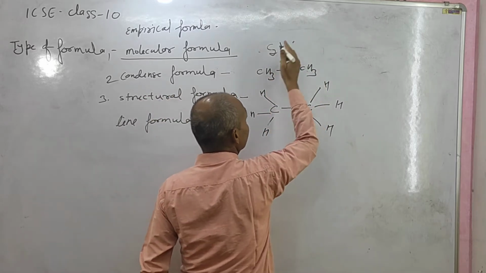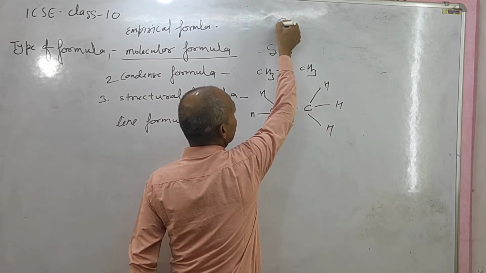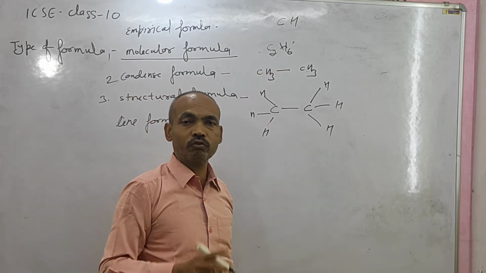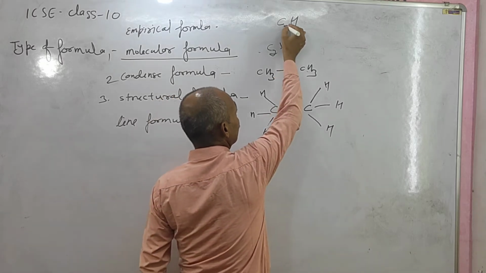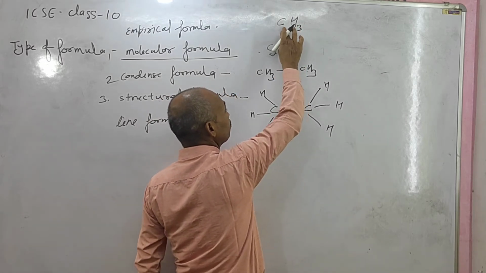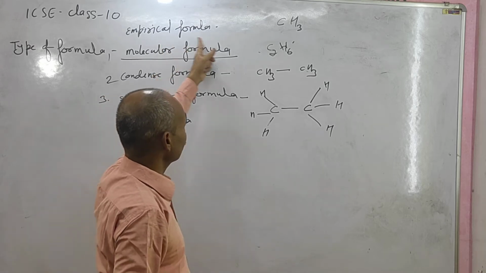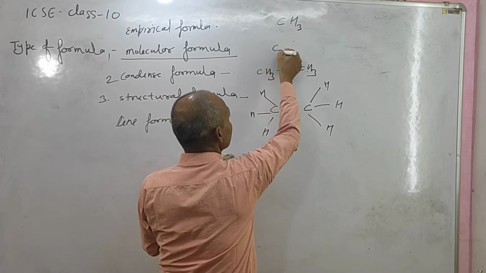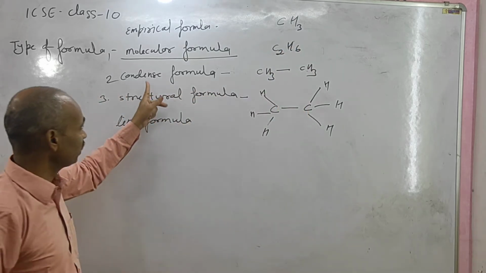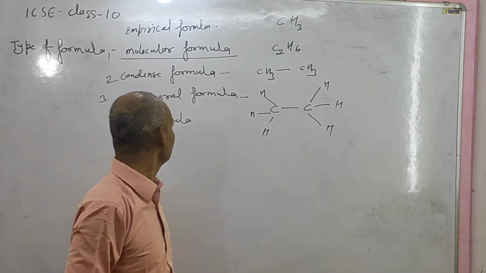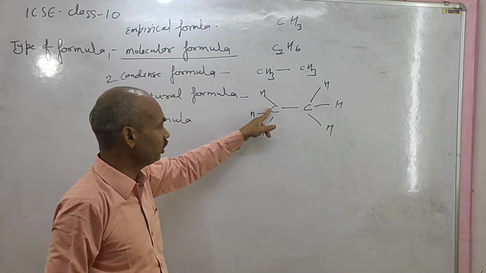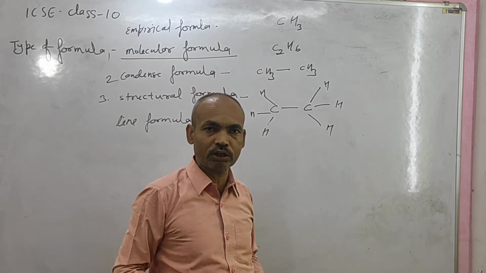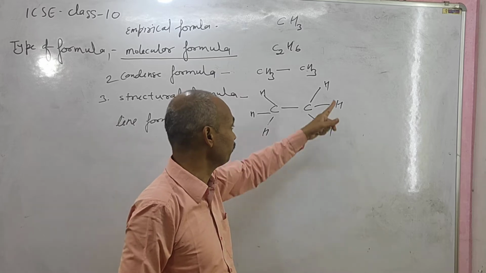In the case of ethane, the elements are carbon and hydrogen, and the ratio is 2 and 6. It means 1 and 3. So the ratio is 1 and 3. You cannot write 1, so CH3 is the empirical formula. Molecular formula C2H6, while condensed formula CH3CH3, and the structural formula with CH3 and CH3, because carbon has 4 valency and hydrogen has 1 valency.